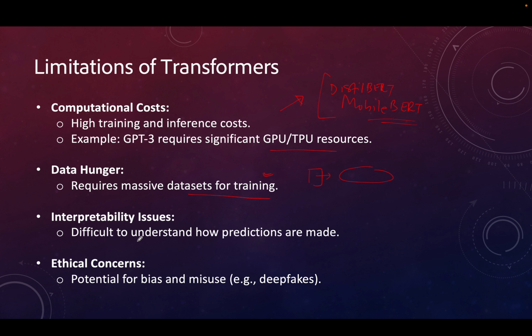Then we have some difficulty in understanding how predictions are made. For that you can develop techniques to understand model decisions. And then there are some ethical concerns where potential for bias and misuse exists. For example, deepfakes, where the person in the video or image is replaced by some other person. So it can have some misuse also, and then depending on how it was trained, it can have some inherent bias in the model itself. So for that we can develop frameworks for responsible AI use.